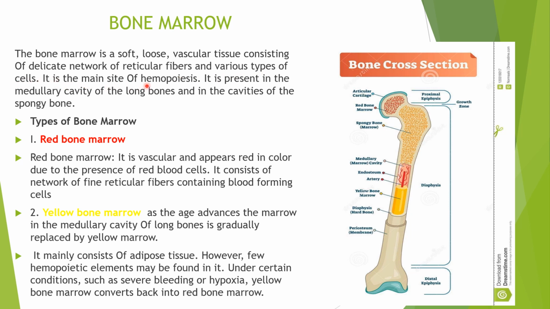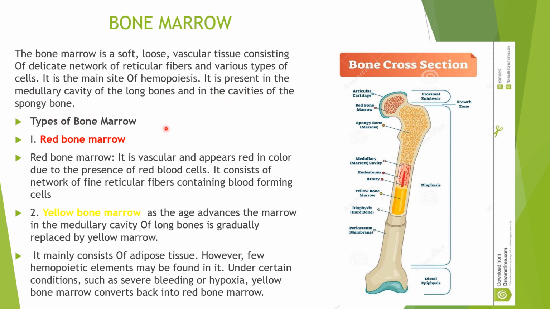It is the main site of hemopoiesis, production of blood cells. It is present in the medullary cavity of long bones and in the cavities of the spongy bone.